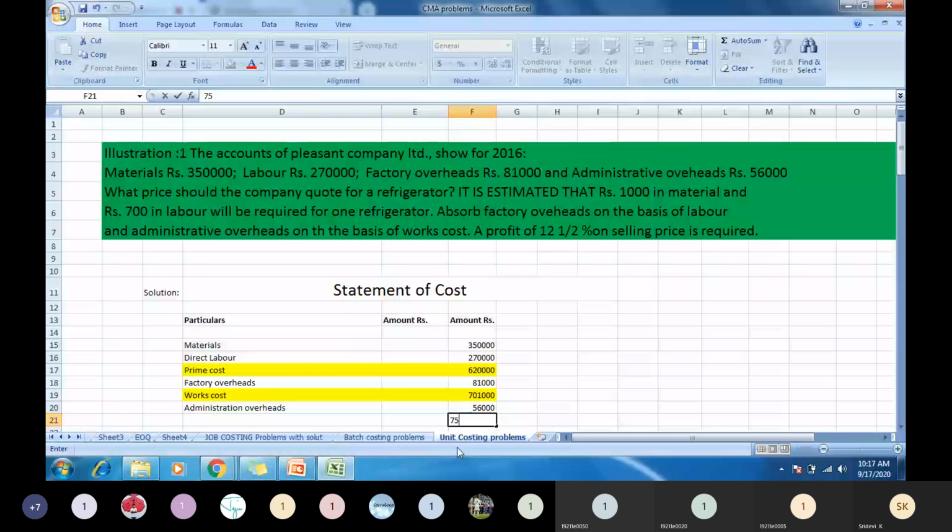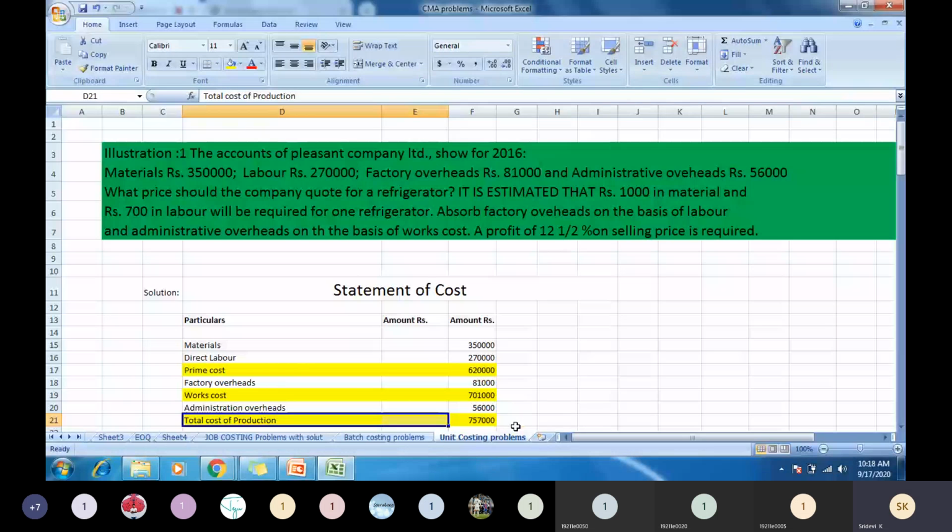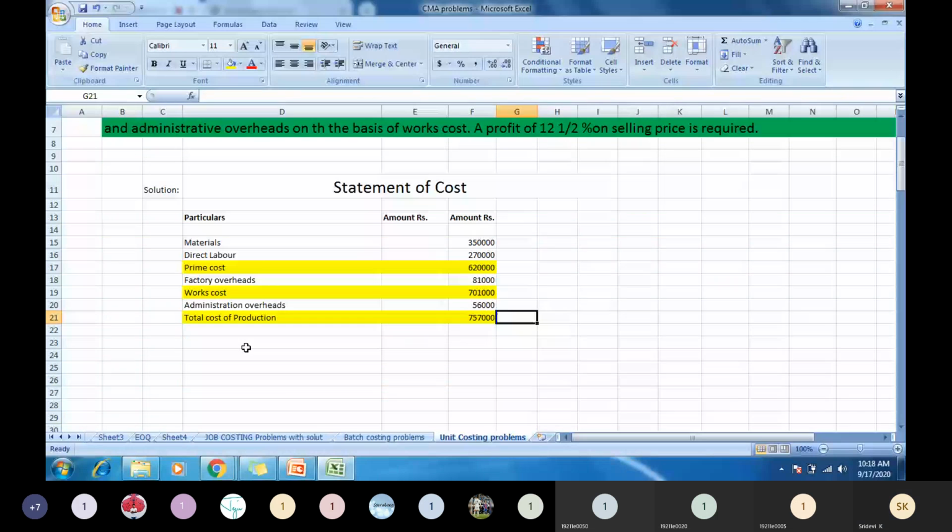This is called as what? Total cost of production. Okay. So this is total cost of production.